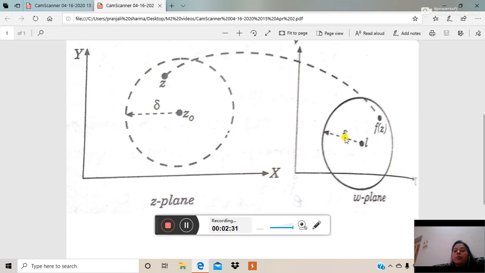Then the mod of the difference between f(z) and L is less than epsilon, or you can say whenever z is approaching z0, f(z) is approaching L, and this L should be unique. Then we can say that L is the limit of f(z) at z is equal to z0.